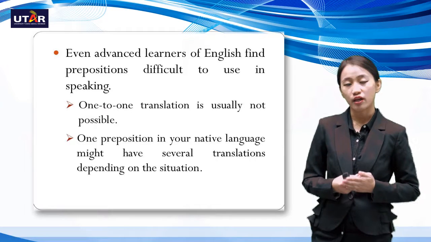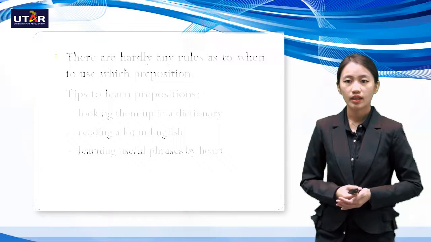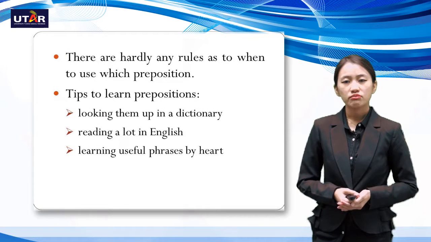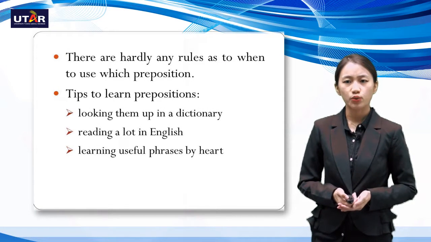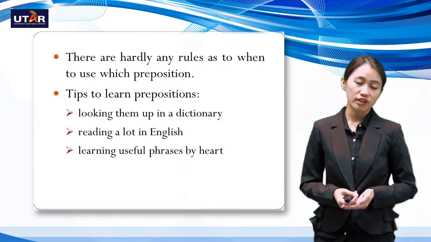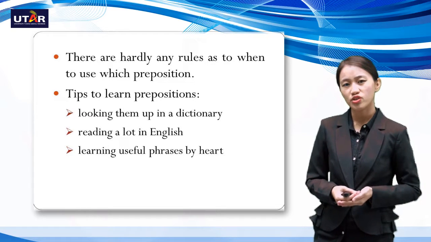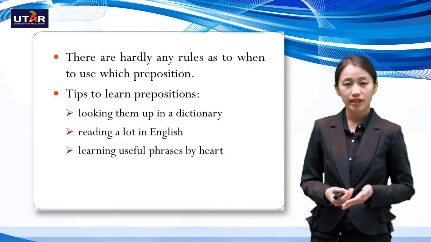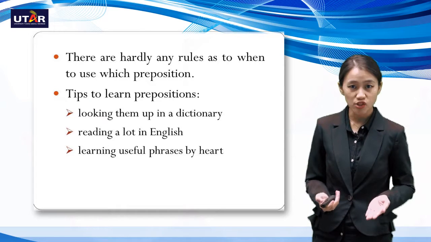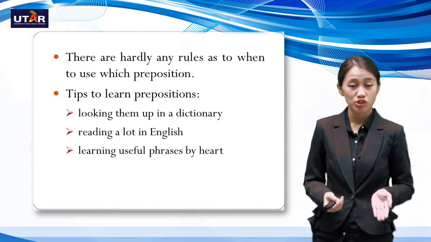So you have to be careful when you do translations. So there are hardly any rules as to when to use which preposition. The prepositions that were given to you were the common prepositions, which we can actually provide usage, examples, explanations, but most of the prepositions will have their own special case.